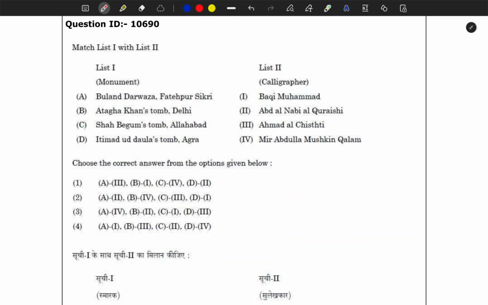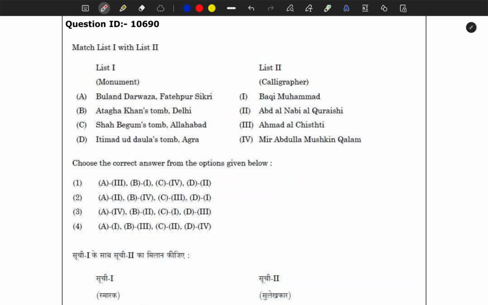Next question. Buland Darwaja, Fatehpur Sikri is a monument and calligrapher. Baki Mahmud, Abdul Naqbi, Qureshi, Ahmad Al Chisti, Mir Abdullah Mushkin. I don't know anything about that.